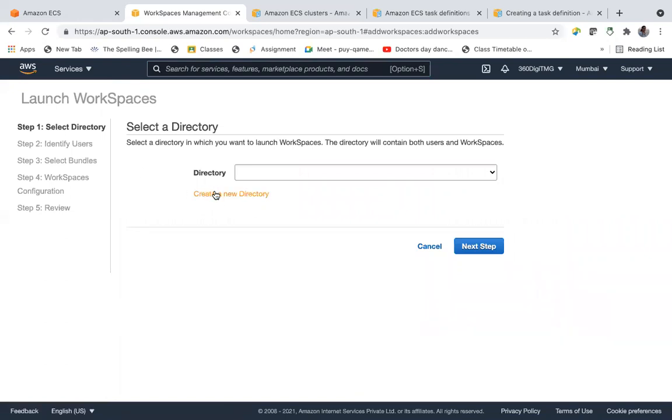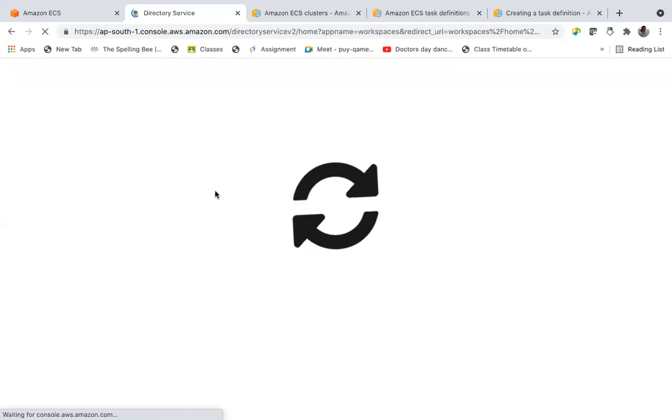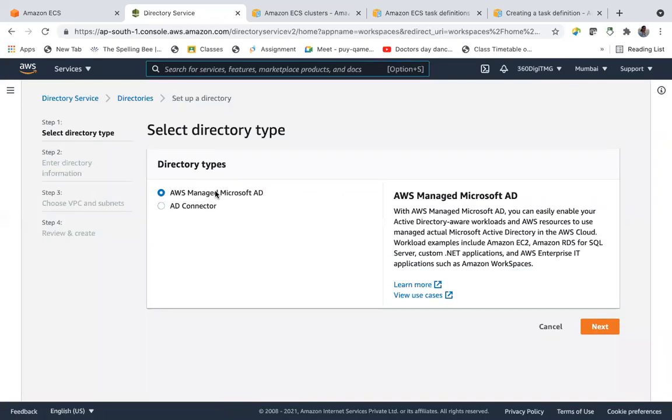What is directory? Directory means we call Active Directory. Active Directory is nothing but a gateway kind of a thing which allows you to let in. This Active Directory is a Microsoft software, and it's AWS managed Microsoft AD. It will allow you to connect. Active Directory maintains services which you need.